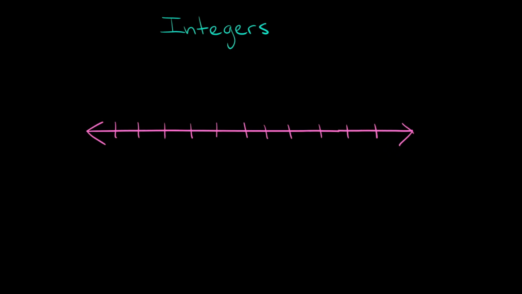So, in this video, I'm going to quickly break down what integers are. Alright, so integers are simply whole numbers, okay? But they include both positive and negative numbers, and also zero, okay?